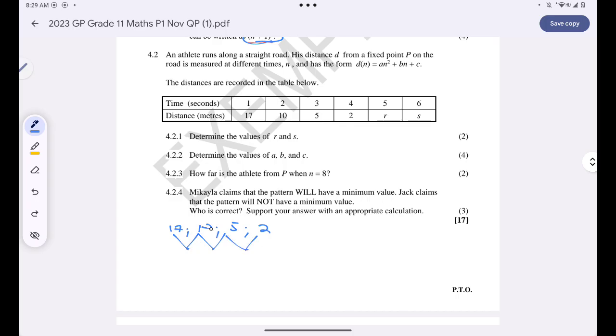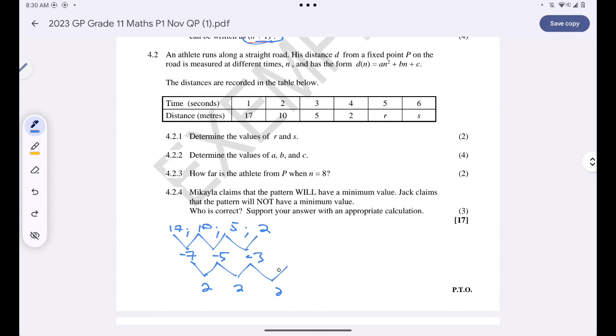Since this thing is quadratic, I know that this will be negative 7. 10 minus 17 is negative 7. 5 minus 10 is negative 5. 2 minus 5 is negative 3, right? And then the common difference is just positive 2.